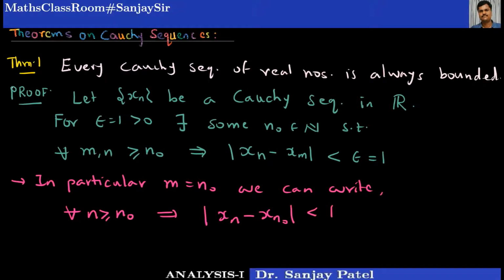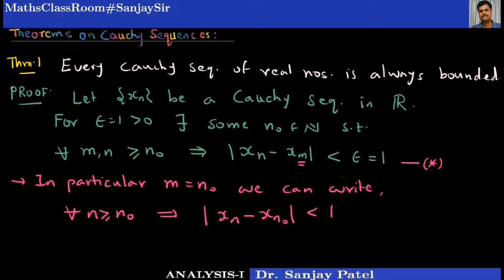Remember, I have made this m fixed, just putting m equal to n0, because this condition is true for all m and n which are greater than or equal to n0. So I am replacing m by n0.